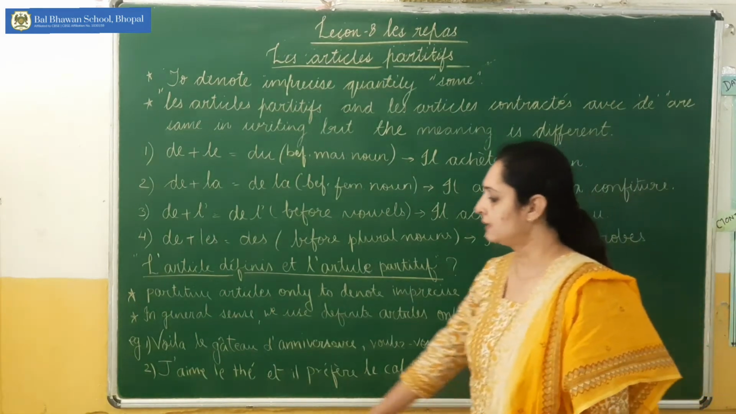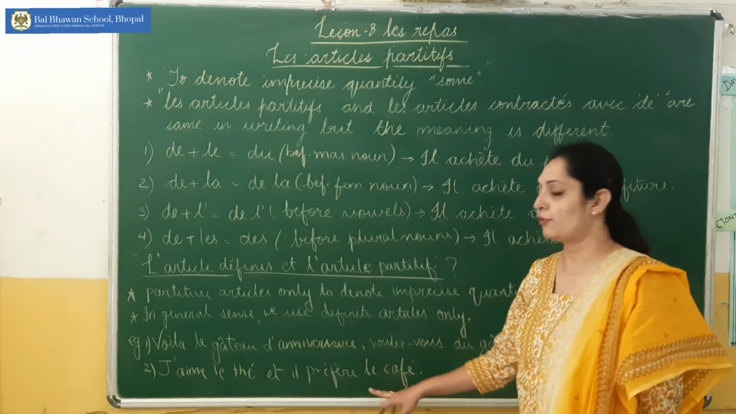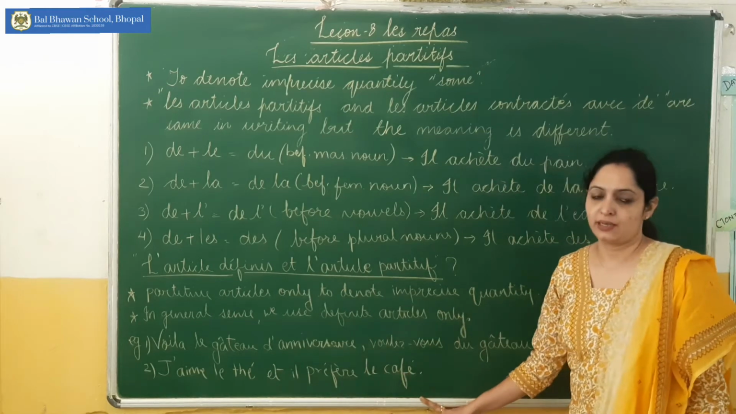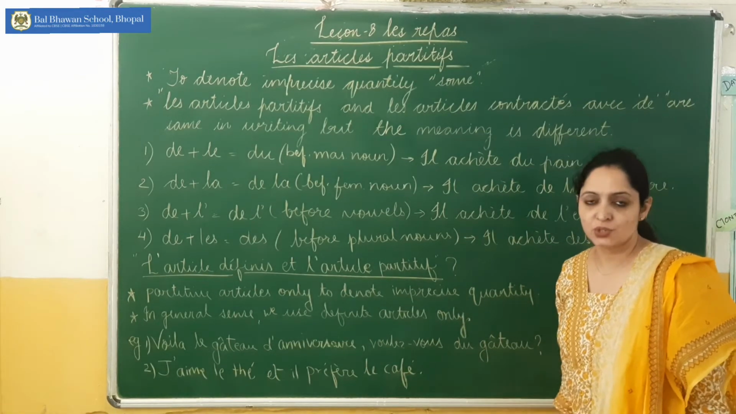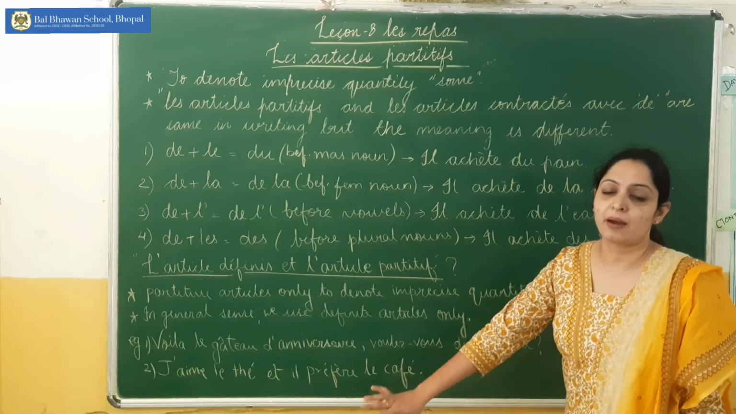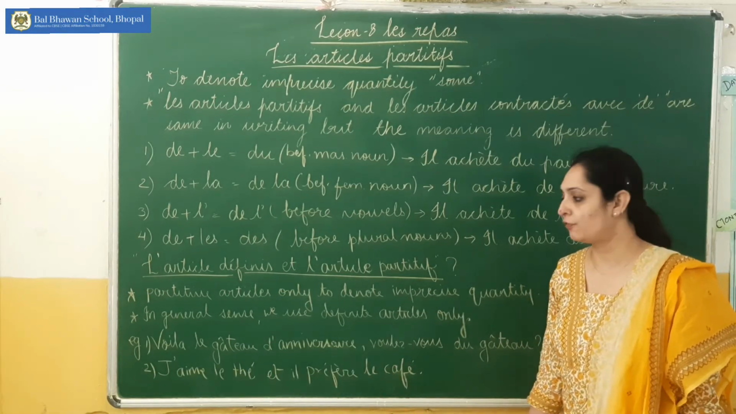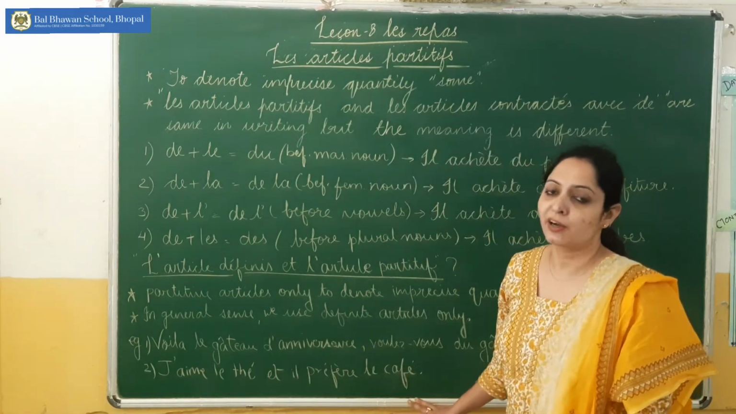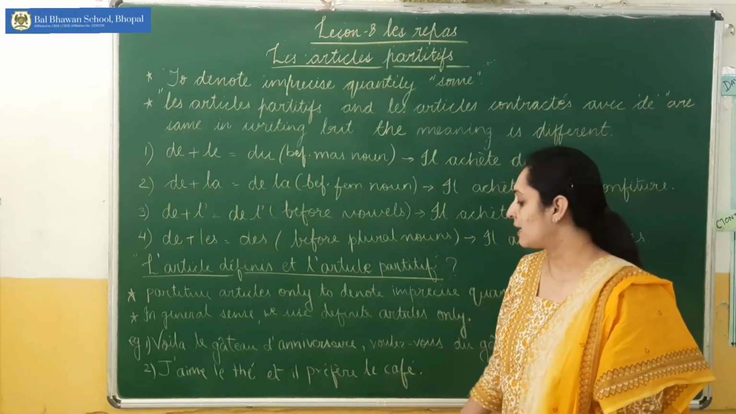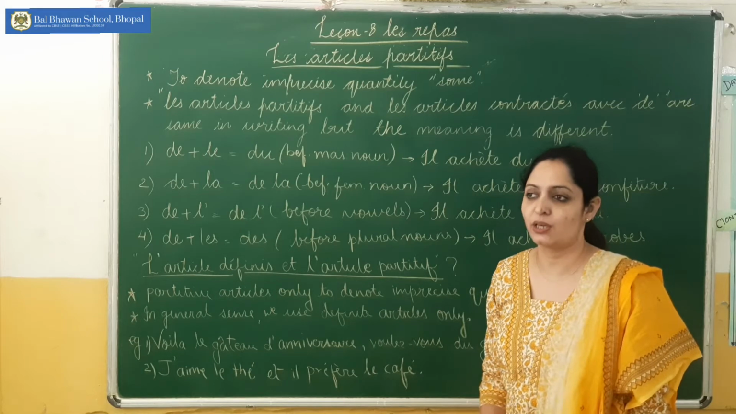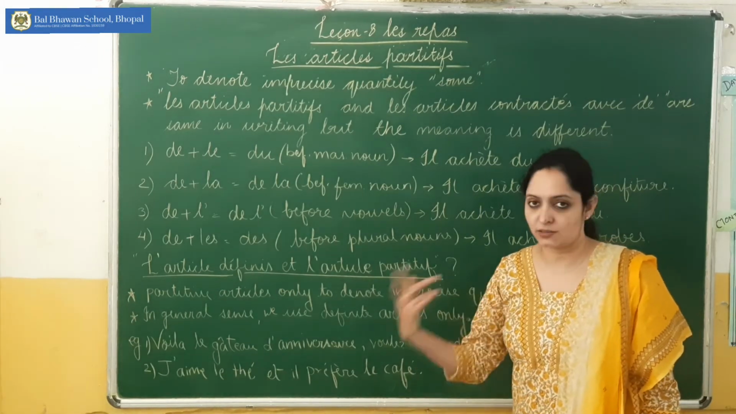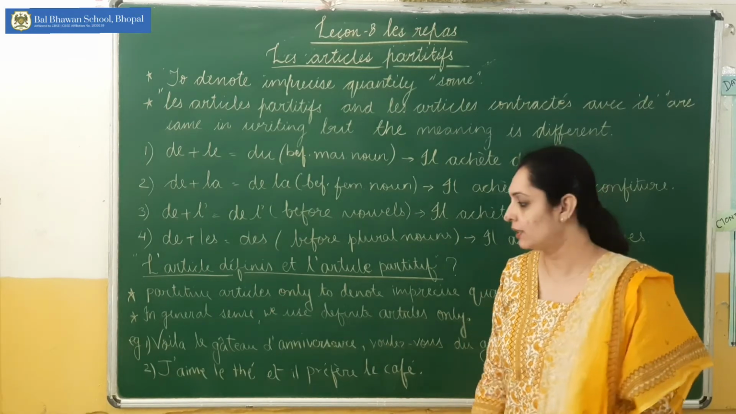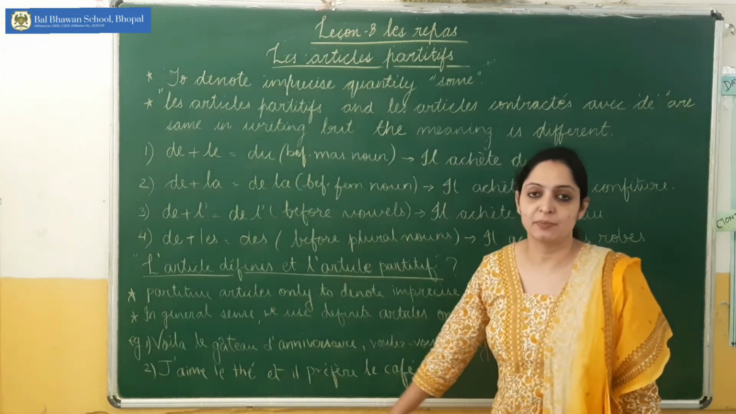Next example: j'aime le thé et il préfère le café. I like the tea, but he prefers the coffee. Here the talk is about preferring. In a general sense we are talking, so we are not using partitive articles. It doesn't make sense if we put partitive articles here: j'aime du thé et il préfère du café, I like some tea and he prefers some coffee. Either you will like the thing as a whole or you will not like it. Liking or preference does not come with some, so in that case we use definite articles in the general sense.